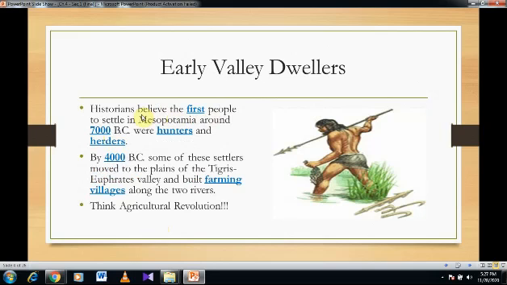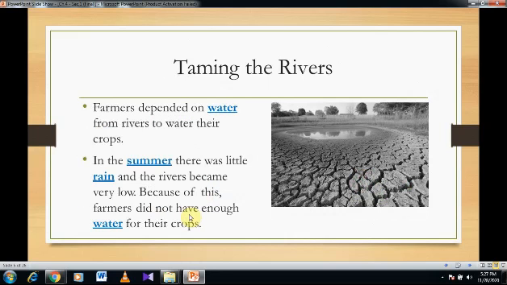Historians believe that the first people to settle in Mesopotamia around 7000 BC were the hunters and gatherers. Later, some of these settlers moved to the plains of the Tigris and the Euphrates, and they built farming villages along the two rivers, which then led to the agricultural revolution. Farmers depended on water from the two rivers to grow the crops.